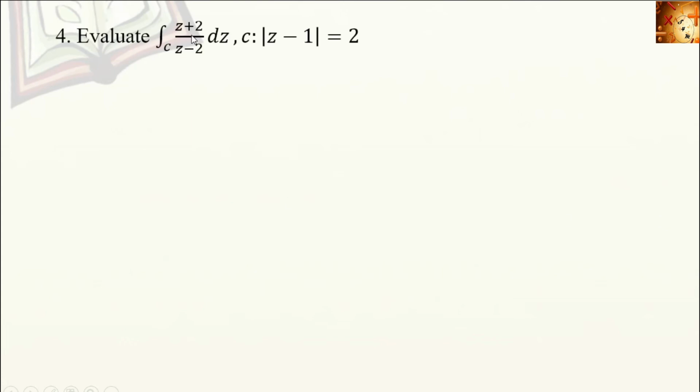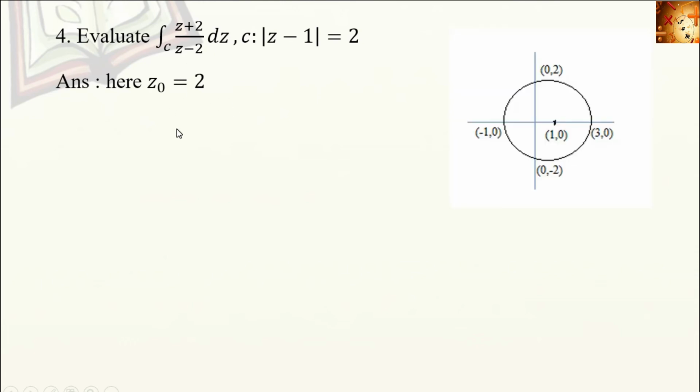Next one, evaluate the integral of (z + 2) divided by (z - 2) dz, where C is the region |z - 1| = 2, which is a circle centered at (1, 0) with radius 2. Here the singular point is z - 2 = 0. We get z = 2. So z₀ = 2.